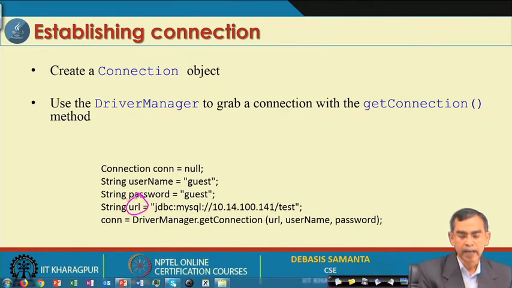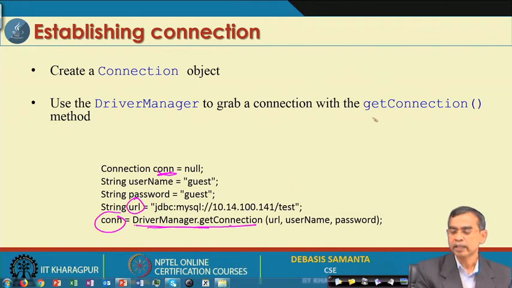So, this URL, as you know from Java networking, is basically a specific location of a particular server. Once the URL is known, you create the connection object, and it can be instantiated by calling the method DriverManager.getConnection, as I told you, passing these three arguments: URL, username, password. So, this is the idea of how you can connect your application to the remote server using this statement.